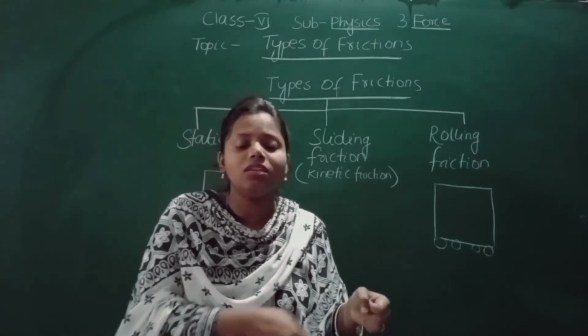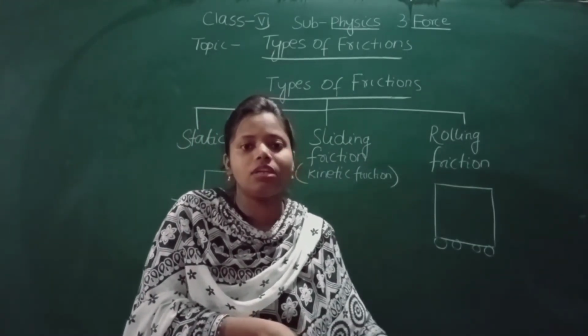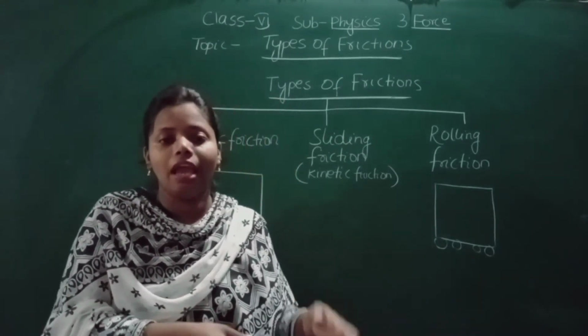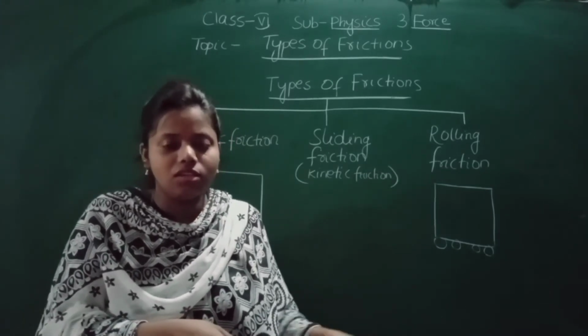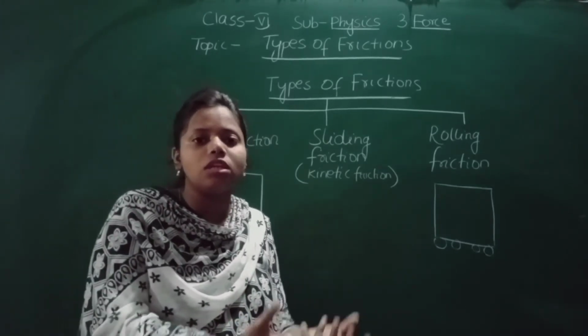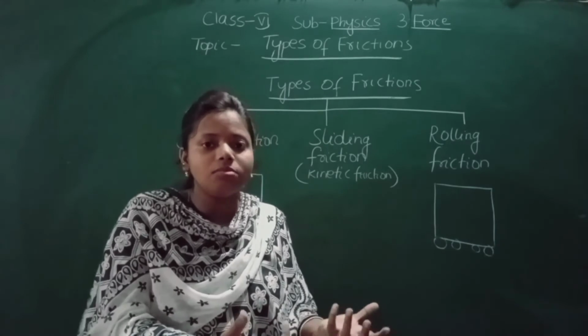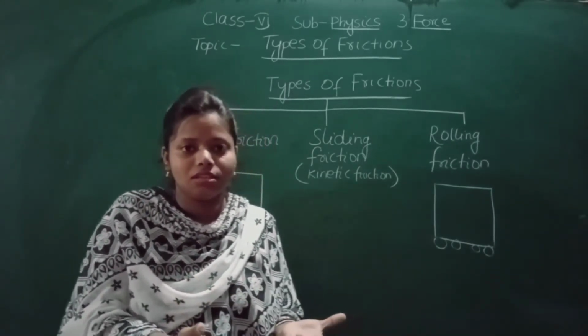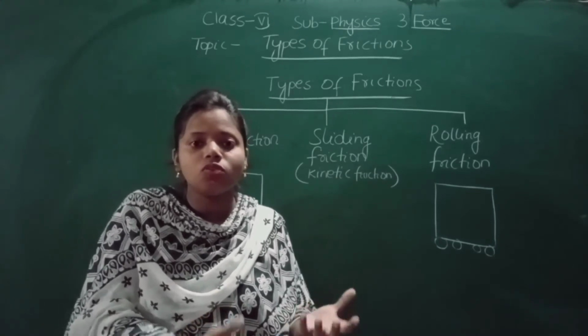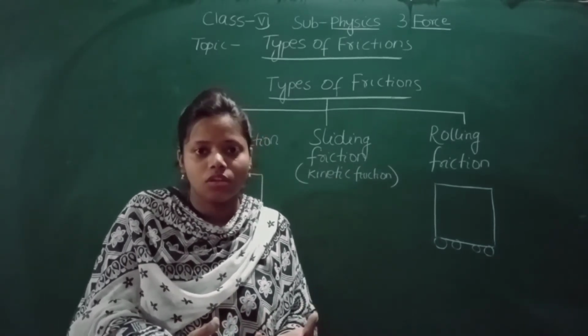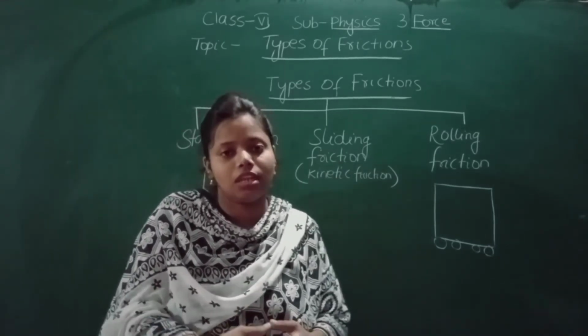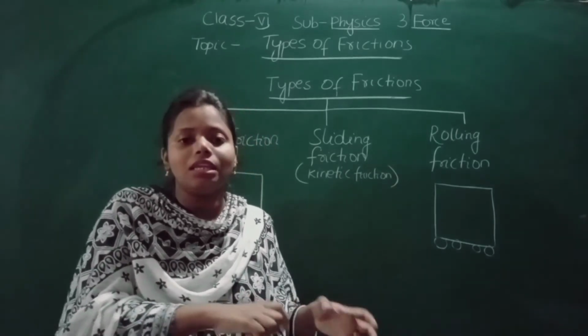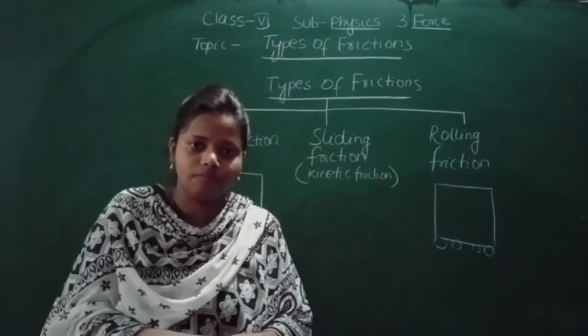But if you are taking any suitcase and you are trying to slide it and it is very heavy, it is not easy to slide. But if that suitcase has wheels, it becomes easy for us to roll. Why? Because rolling friction is less, less force will be opposed. As rolling friction is less, you can easily move the object.